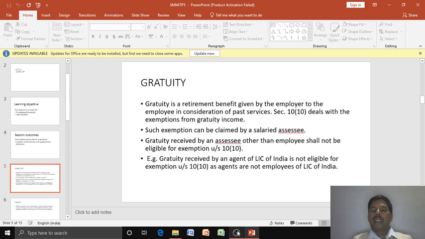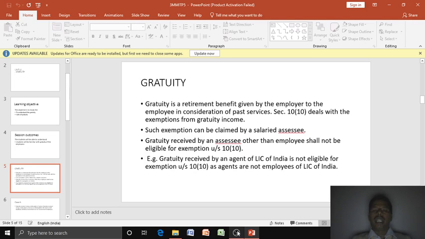Section 10, subsection 10 of the Income Tax Act deals with the exemption of gratuity from tax. Such exemptions can be claimed by a salaried person or person who is drawing salary.